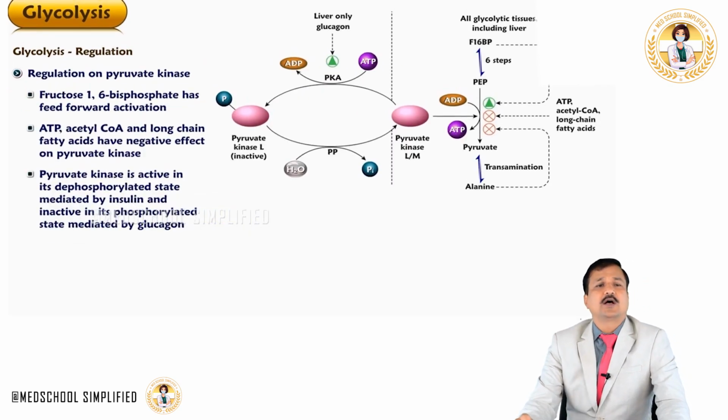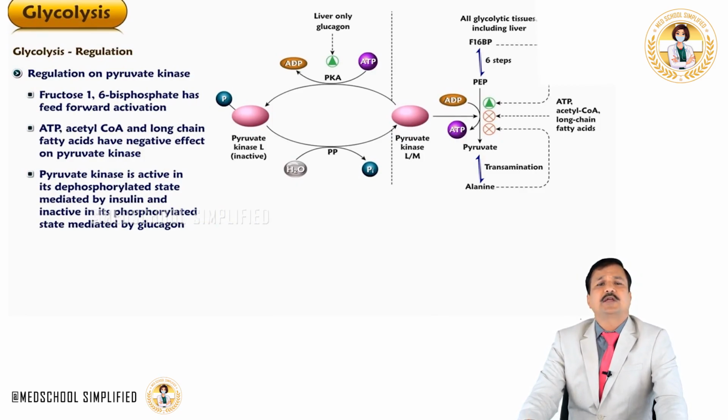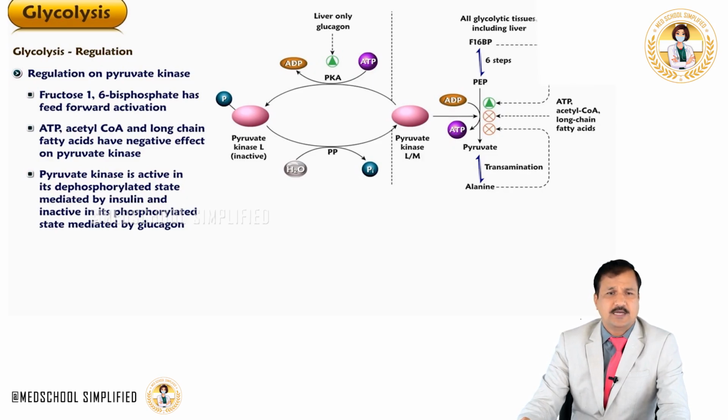Now let's look at regulation of the pyruvate kinase enzyme. Pyruvate kinase is one of the regulatory enzymes in glycolysis, running the last step in glycolysis, conversion of phosphoenolpyruvate into pyruvate. So fructose 1,6-bisphosphate, which is an intermediate of glycolysis way ahead of where pyruvate kinase is working, has a feed-forward activation on pyruvate kinase.